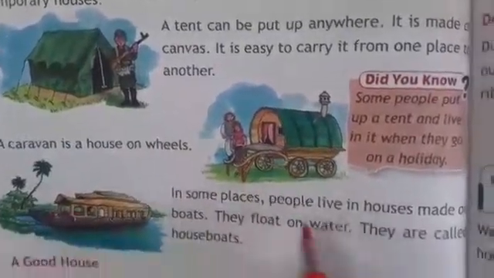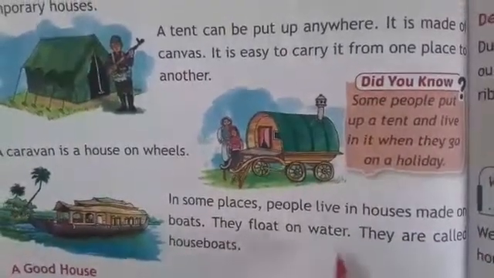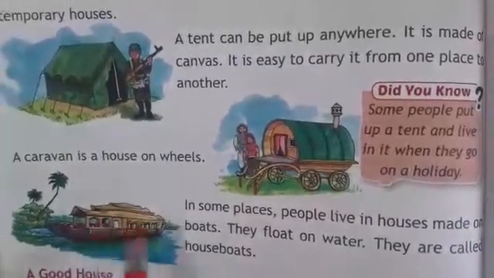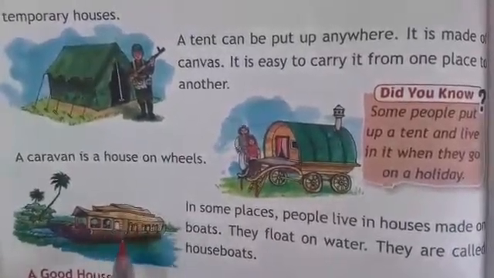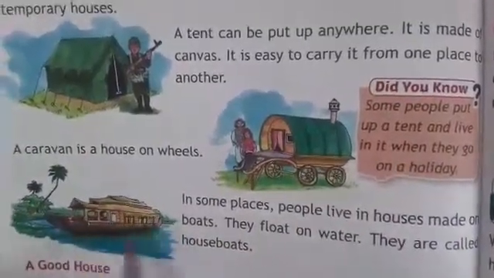In some places, people live in houses made on boats. They float on water. They are called houseboats. Now here, see, in some places people live in a houseboat. Houseboat means the house which is made on a boat. Okay, they keep on floating on water.